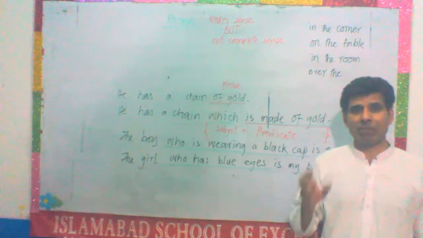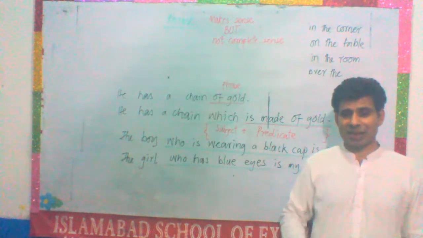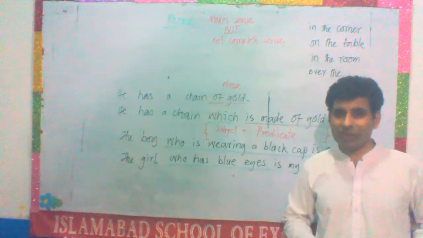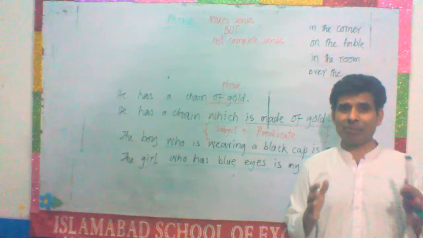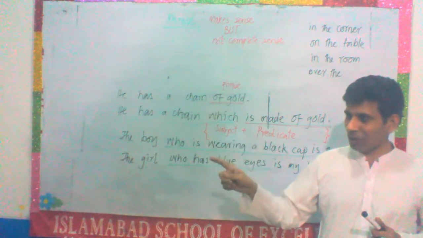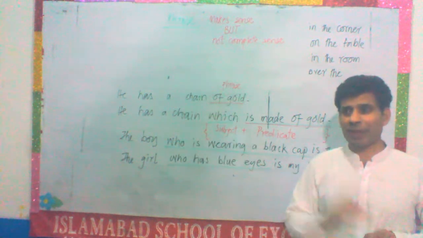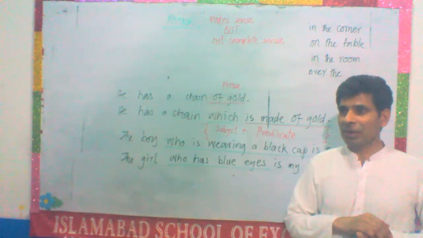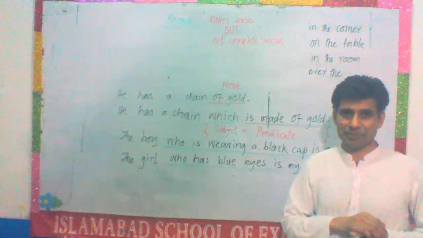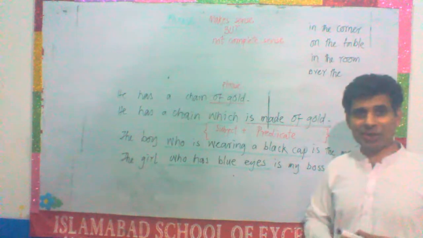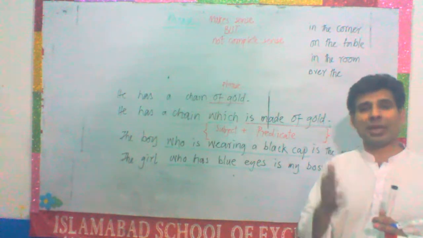The definition of the phrase is it makes sense, but not a complete sense, such as in the corner. Now, in the corner makes some sense, but not a complete sense. It makes a complete sense when you say there is a table in the corner. There is a chair in the corner. There is a stool in the corner. There is a cupboard in the corner. Now, in the corner makes a complete sense when it is used with another sentence.